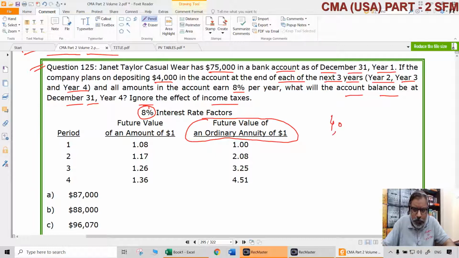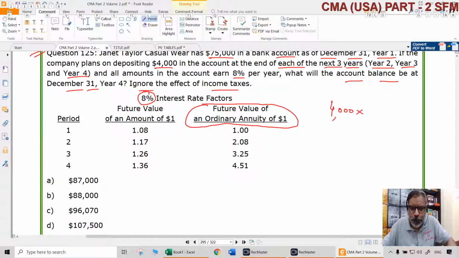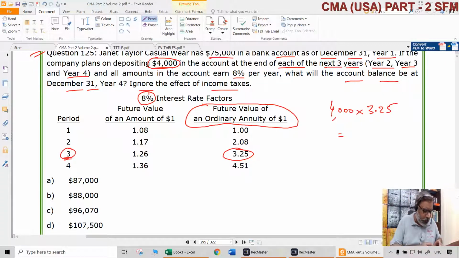So $4,000 multiplied with 3.25. This is the one. Why? Because only 3 periods we are going to deposit. Only 3 times, right? Year 2, year 3 and year 4. So for 3 periods only we have to take this future value of an ordinary annuity of $1. For 3 periods, 3.25. So $4,000 multiplied with 3.25 will be $13,000.